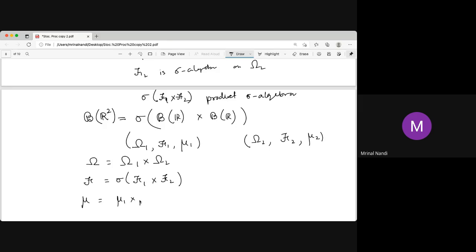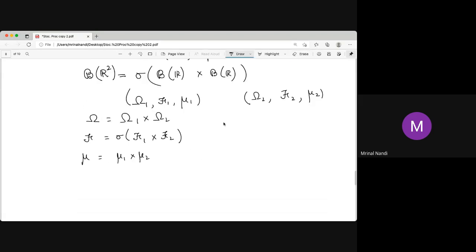It's called the product measure. Now that is slightly tricky. What is the problem with this? If you have a set A1 in script F1 and a set A2 in script F2, we know what mu1 of A1 and mu2 of A2 are. We know what mu1 and mu2 are, so that is known.